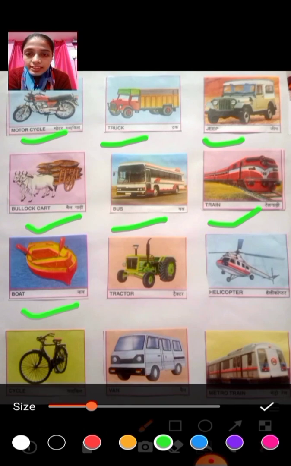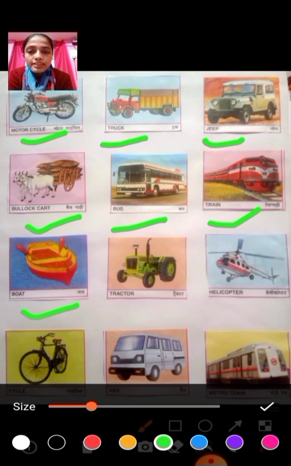After that, what we see here? Oh, it's a boat. So where do we see a boat? Yes, in water. When we travel through water, so we would like to take a boat. I think boat we will take for a short distance. Okay, and a ship, if there is a ship, we will take this one for a very long distance, and a ship carries so many people also.